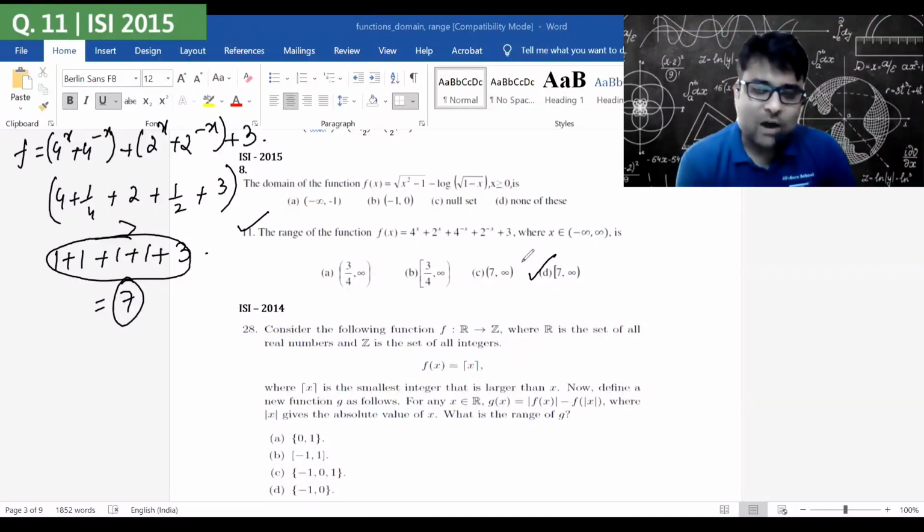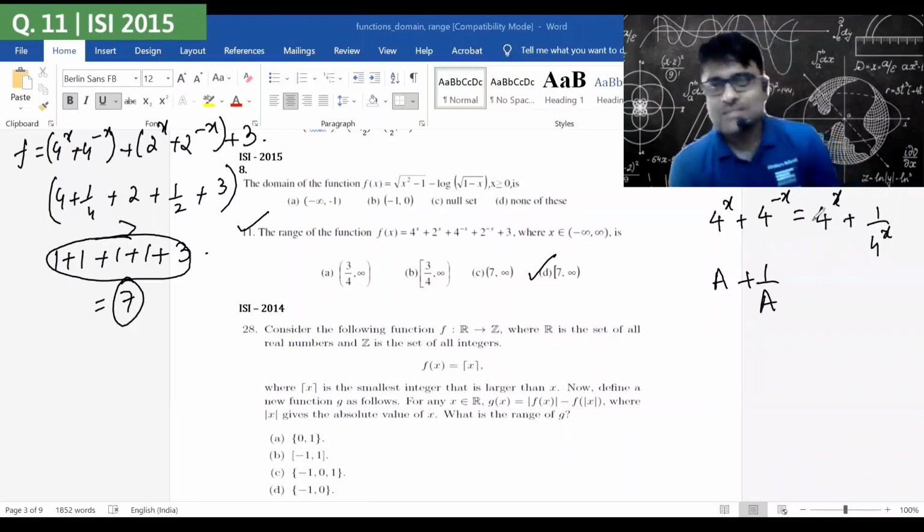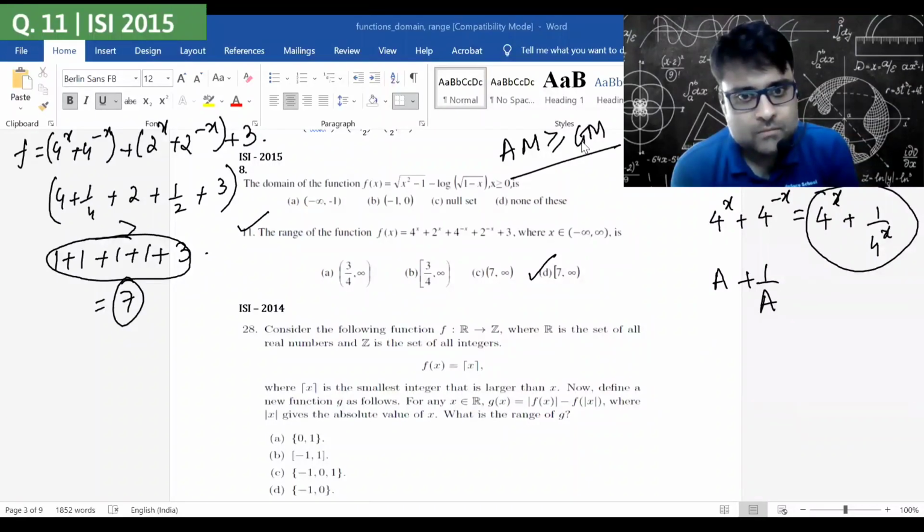Okay. There is, however, another method. The foolproof method to solve this is to think about this 4 to the power x plus 4 to the power minus x as 4 to the power x plus 1 by 4 to the power x, which can be written as a plus 1 by a. This expression is of the format a plus 1 by a. If it is of the format a plus 1 by a, and I apply arithmetic mean greater than or equal to geometric mean, the arithmetic mean of both C and D are the same. Answer, no, C is open interval 7. That is, 7 is not included.